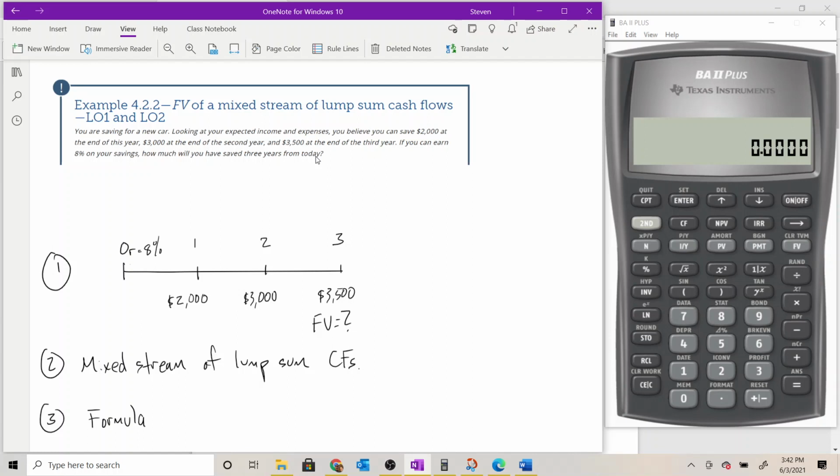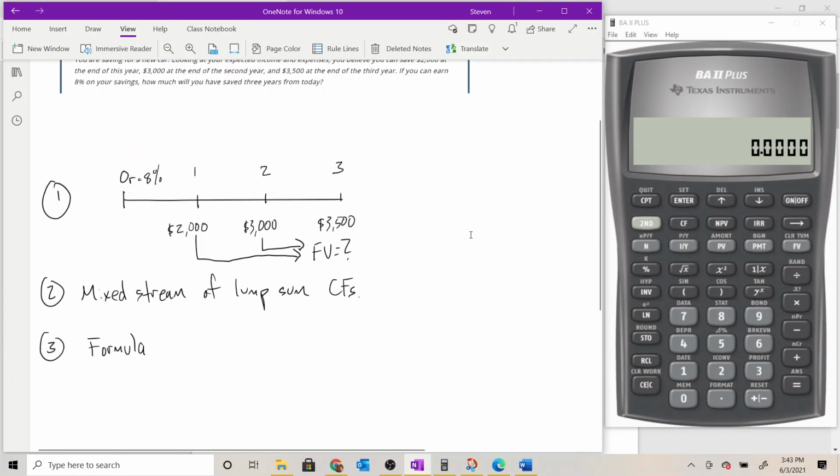That means this $3,500 that we deposit is not going to earn interest at all, but our previous 2 deposits will. This $3,000 deposit 2 years from today is going to earn interest for 1 full year by the time we make our last deposit. And that initial deposit of $2,000 is going to earn interest for 2 years by the time we accumulate that final value. So we know we're looking for future value.